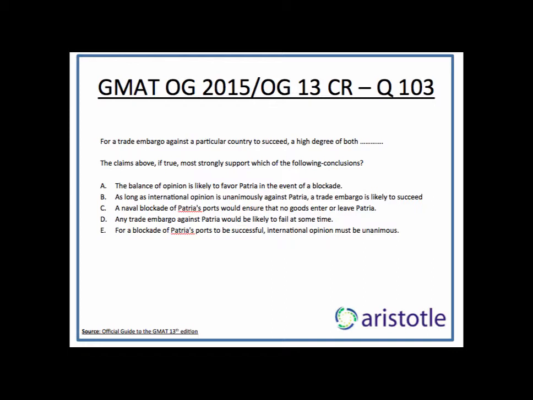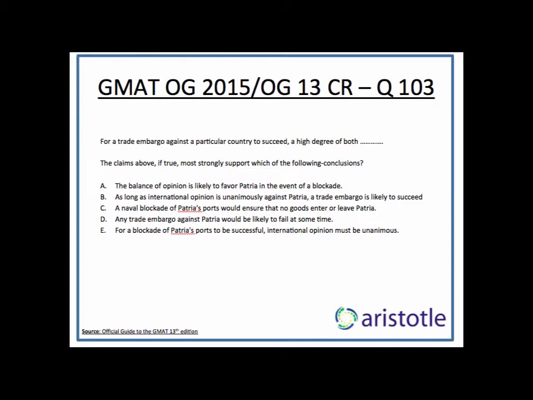C says a naval blockade of Patria's ports would ensure that no goods enter or leave Patria. That is the objective of a blockade, but that's not the inference from the entire stimulus. D says any trade embargo against Patria would be likely to fail at some time.